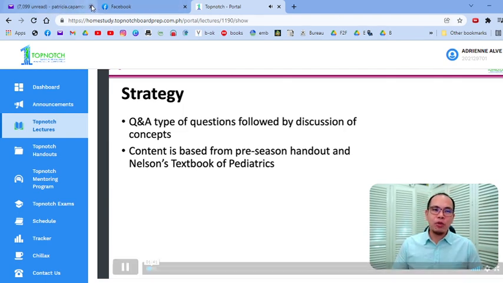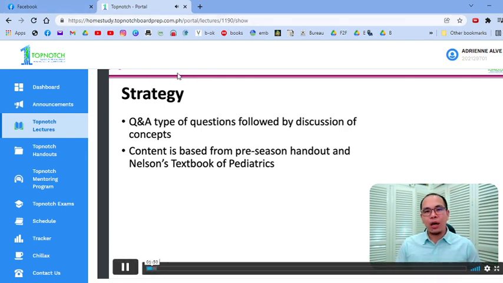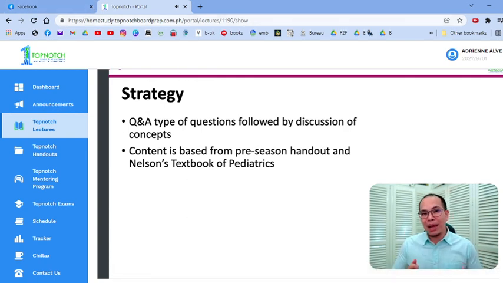The content is based from your preseason handout. Hindi yung buong preseason handout nyo, kumuha ko ng mga specific topics doon. And a lot of this are also based from Nelson's Textbook of Pediatrics, which is the Bible of pediatricians. So pagdating sa board exam, guys, probably 90% of the questions will be coming from Nelson. So kailangan talagang aaralin si Nelson. With this being said, let's start, and I'm excited to teach you. Hopefully, you guys will learn a lot.